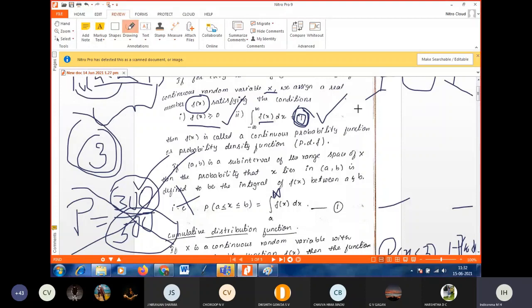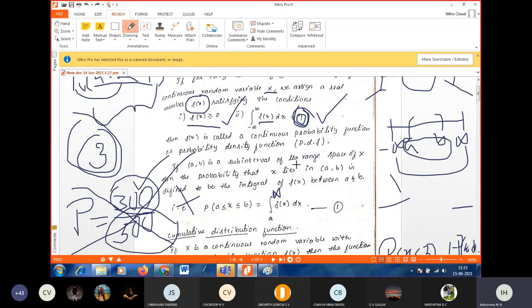So now, in the continuous probability distribution, our interval is minus infinity to plus infinity. Now, if a comma b is a sub-interval of the range space of x, and our range space of x is between minus infinity and plus infinity, in this I have an interval, say a comma b. Capital X takes values from minus infinity to plus infinity, but I am taking a sub-interval a comma b.